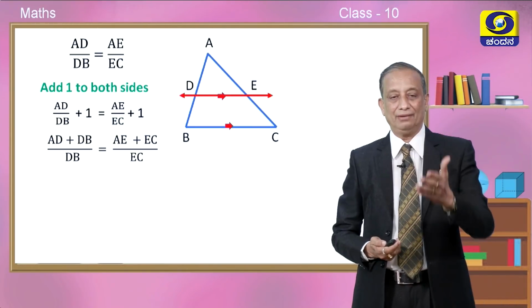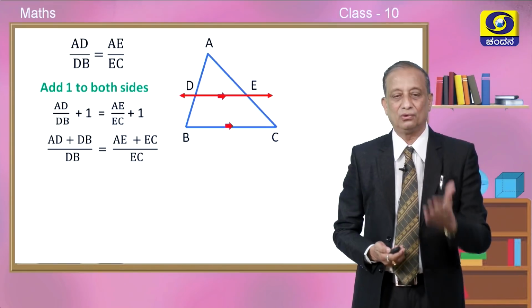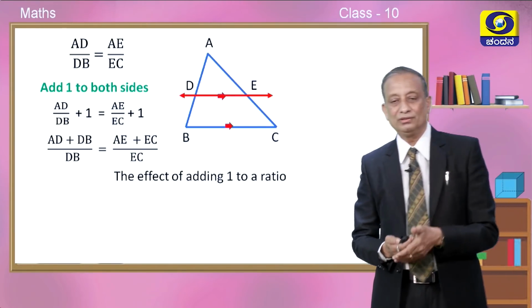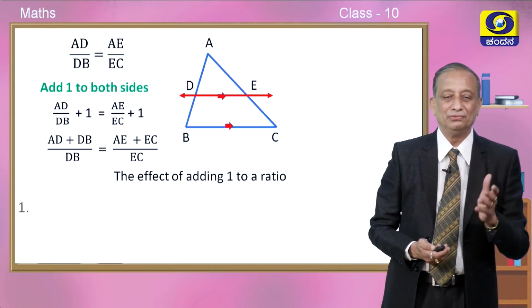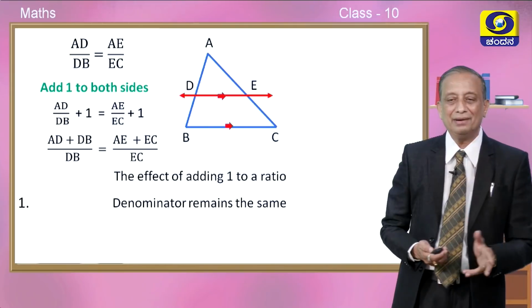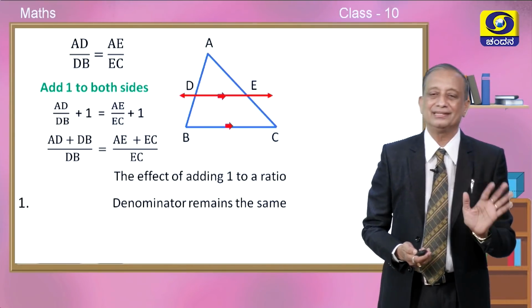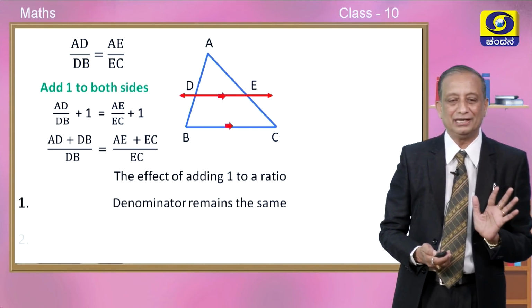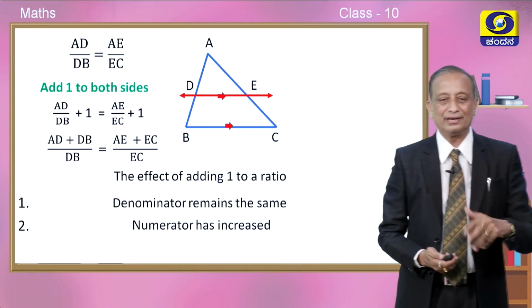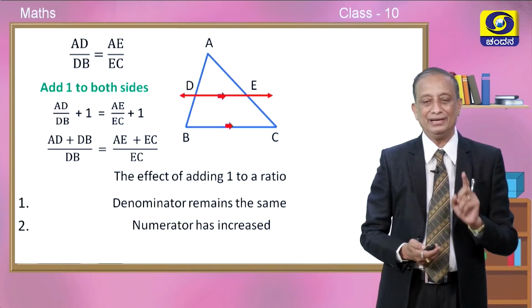Now, the same figure, these are the first 4 steps that we did. So, by adding 1 to both the sides of a ratio, we need to understand these concepts, children. Denominator remains the same, no alteration in the denominator. But secondly, look at the numerator. Numerators are increased by adding 1.